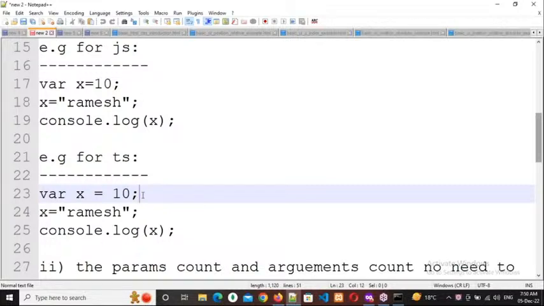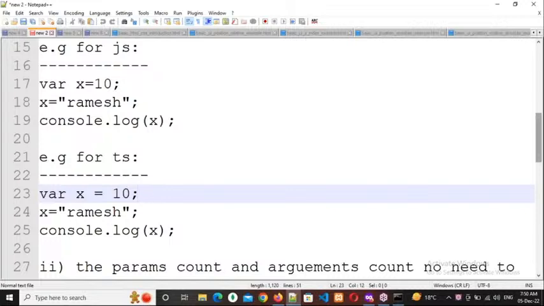That is the advantage of TypeScript. If you assign the data type, it's okay. If you don't assign, it depends upon the first value, it will assign the data type. What is the first value here? 10. 10 means number. So automatically x becomes number data type. Every time you want to modify the value, it should be a number only.